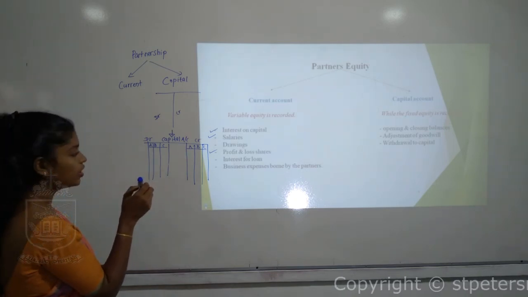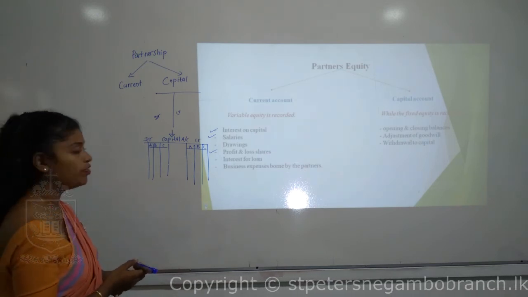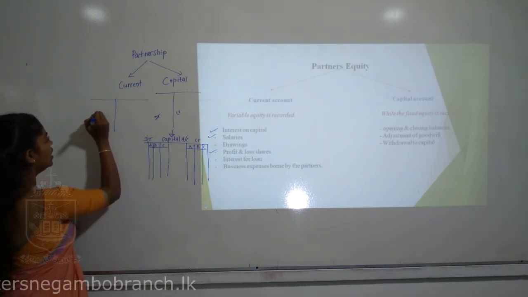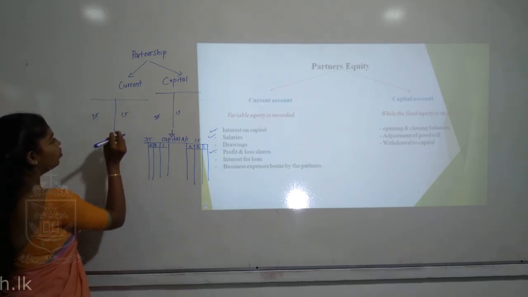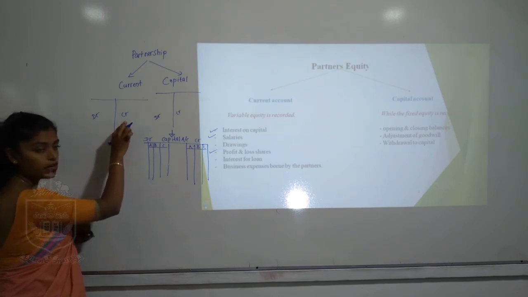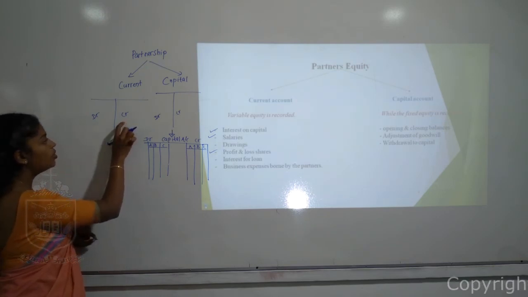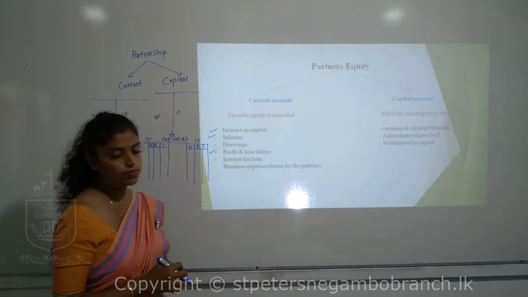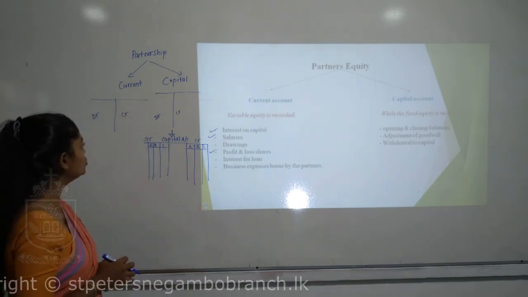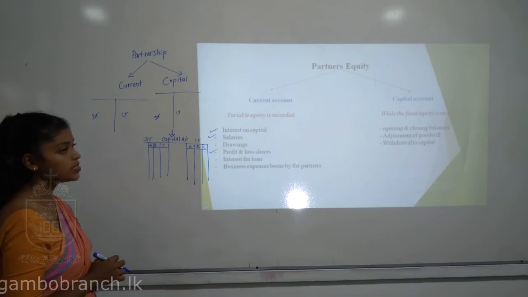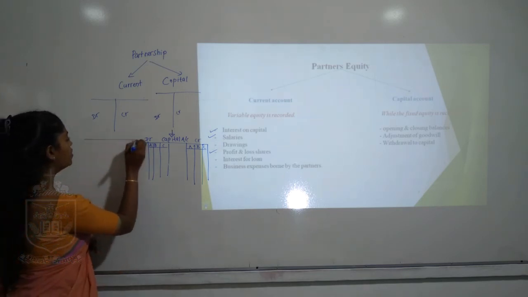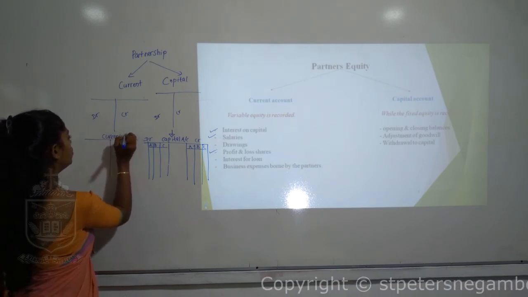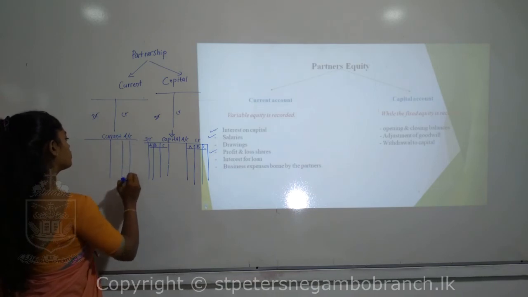And the current account is a kind of variable equity, often changing. It is the same as the capital account, but for short-term capital. Again, there are debit and credit sides. All the increases are recorded on the credit side and all the payments go to the debit side. The reason is that it's a type of capital account, an equity account. An equity account shows the increases on the credit side and the decreases on the debit side. So when you have a current account, you can classify the columns according to the number of partners.